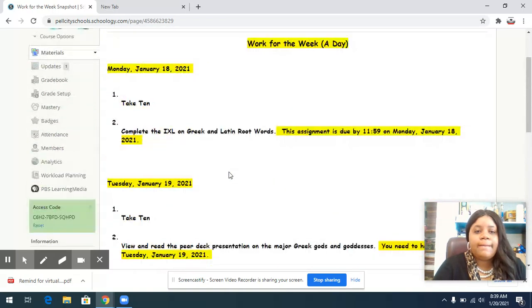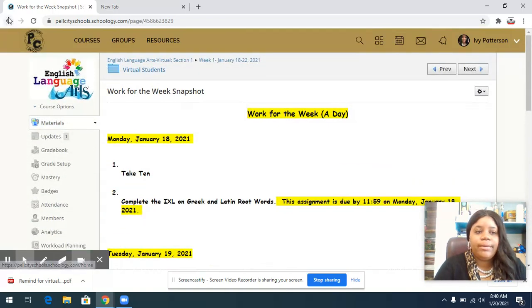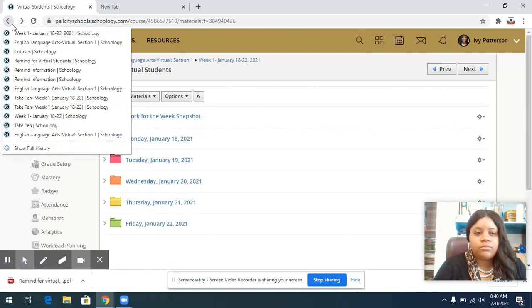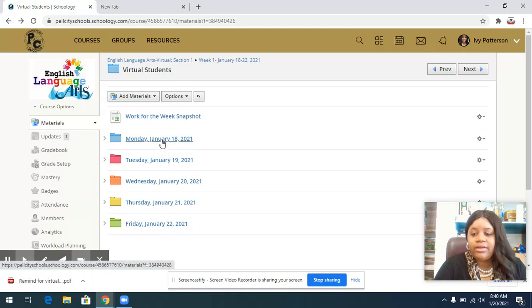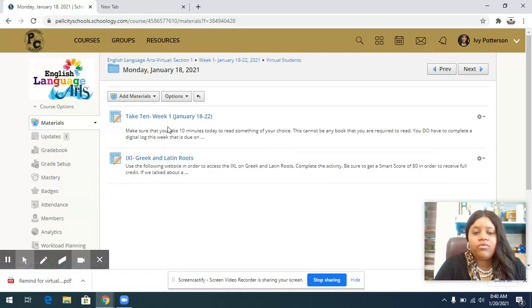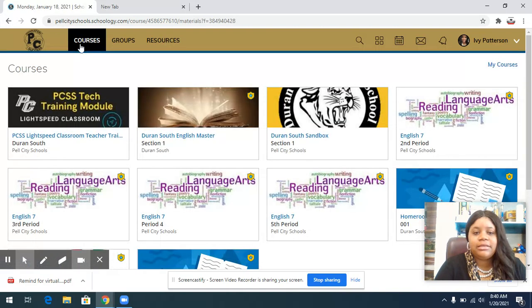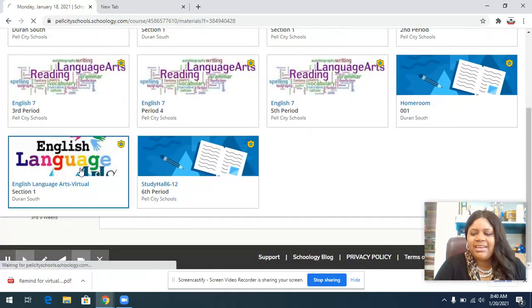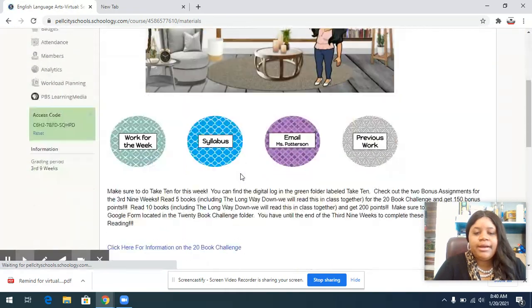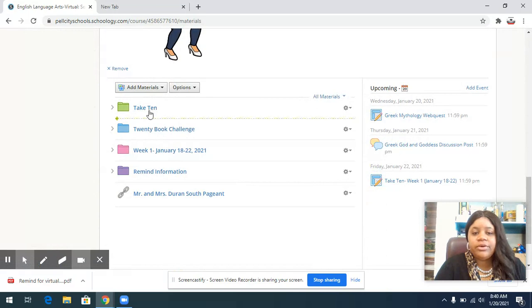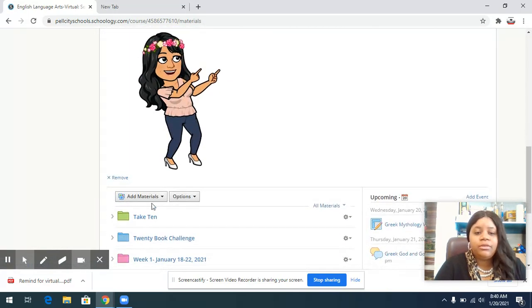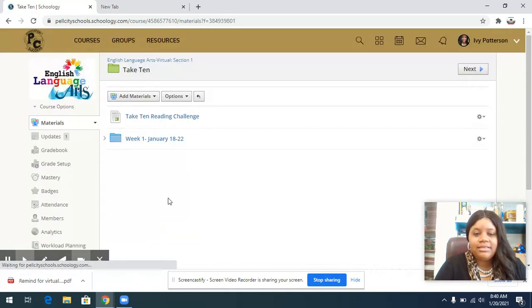Okay. All right. So if I go back out, right here you'll see separate folders for each day. If I click on Monday, of course, let's go ahead and talk about Take 10 real quick, because I don't want to keep saying it and you're like, what is Take 10? So if you scroll down, you'll see a green folder labeled Take 10 right up under where I'm pointing. You click on that, and this is how you access it.